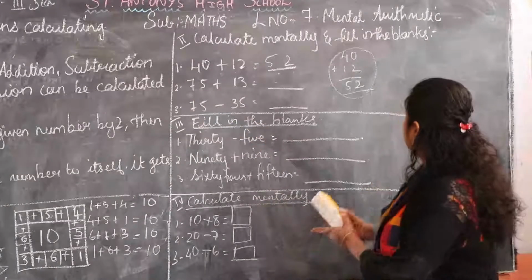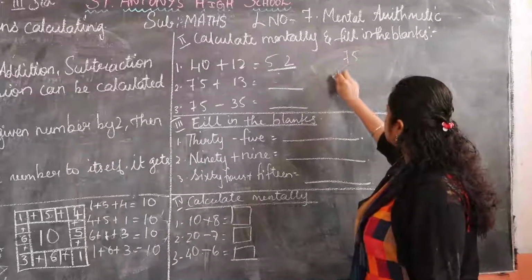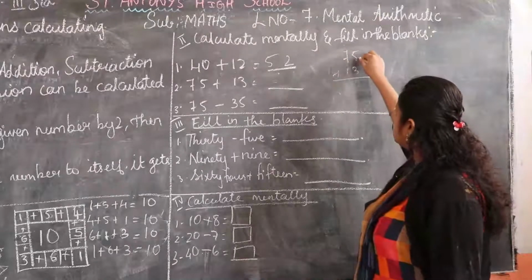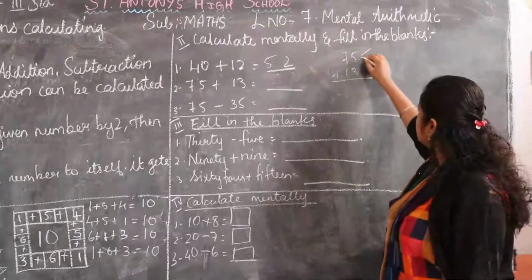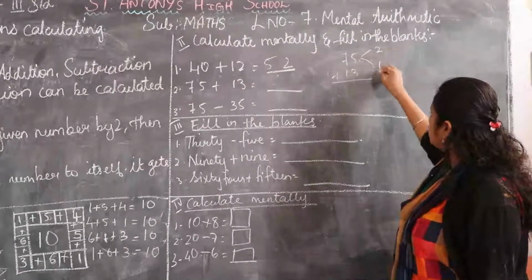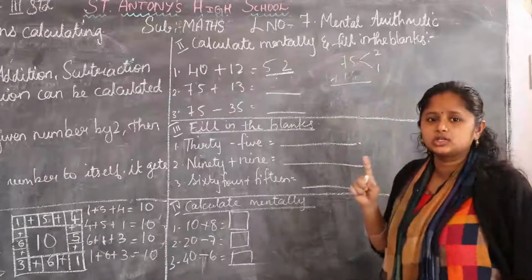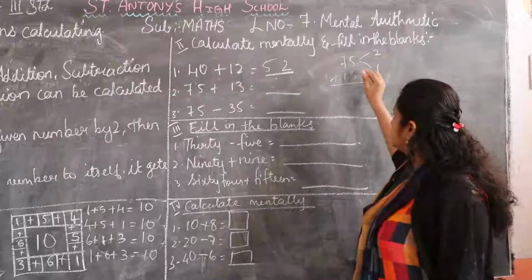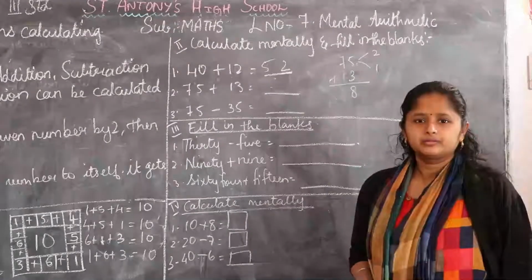Okay, next. 75 plus 13. 75 plus 13 is how much? 5 is there. If you split this 3 into 2 and 1, 5 plus 1 is how much, children? 6. 6 plus 2 is 8. So we can write here 8.